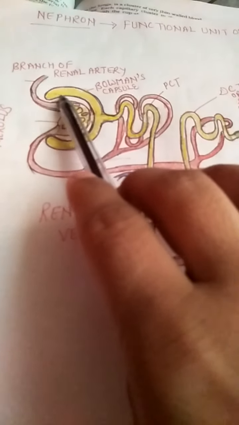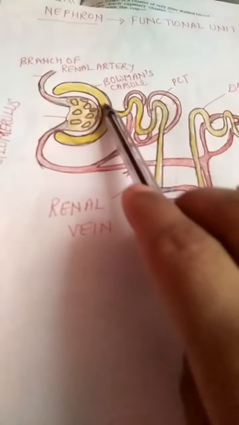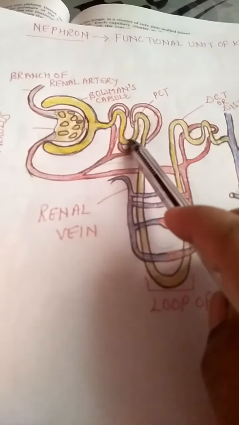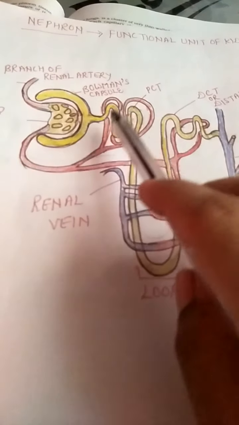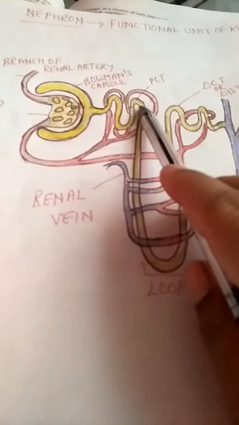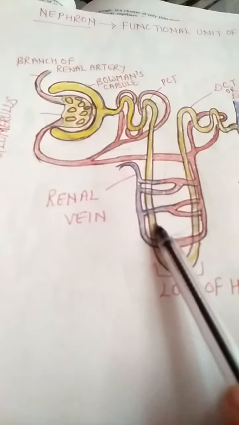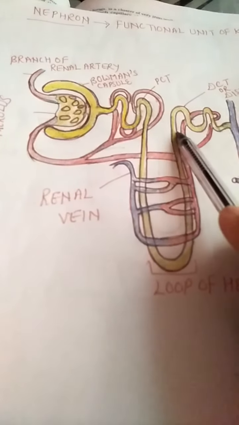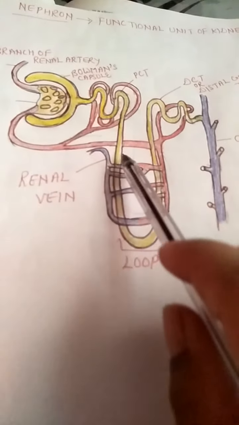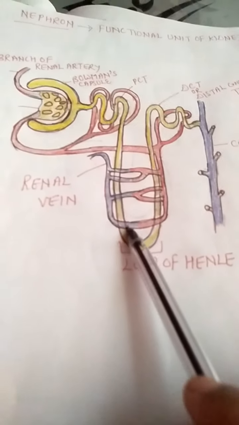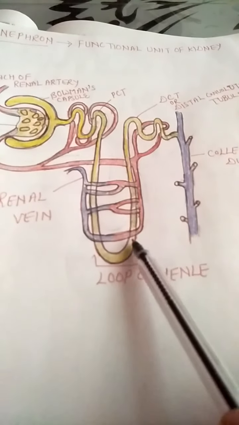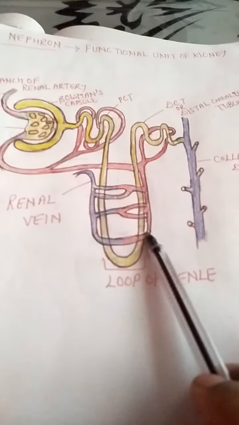First, this cup-shaped structure is known as Bowman's capsule. It leads to a coiled tube-like structure known as PCT, or proximal convoluted tubule, and then it leads to this hairpin U-shaped structure known as the loop of Henle. This side, which is bringing things downward, is the descending limb of the loop of Henle, and this is the ascending limb of the loop of Henle.